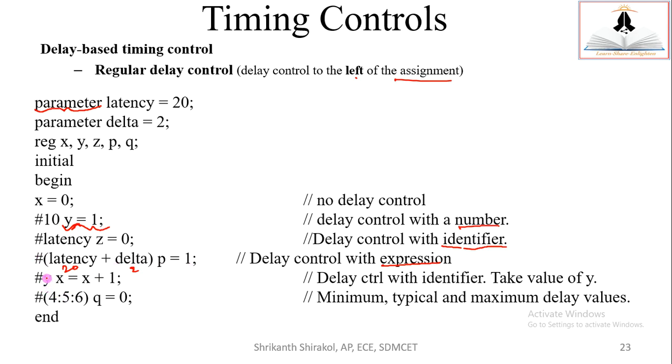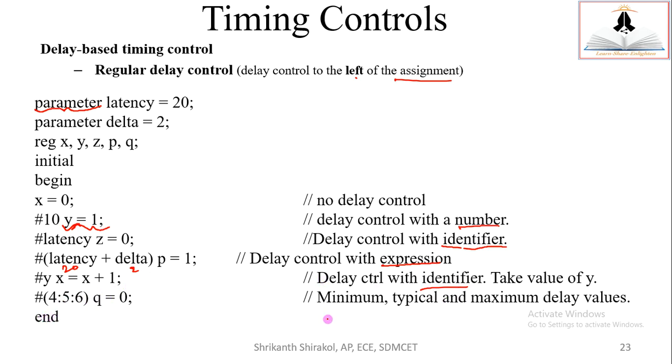And next, #Y, where Y is an identifier again. So what's the value of Y? Y value is 1 here. So after 1 time unit, X is getting incremented. Okay, so this is also a delay control with an identifier example.